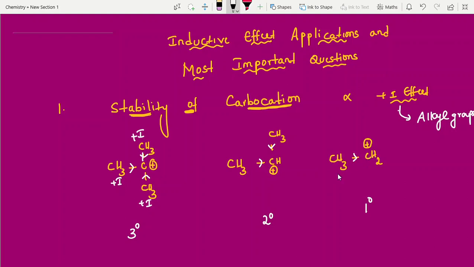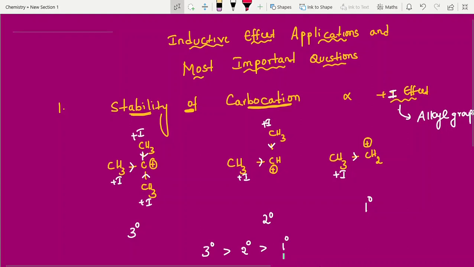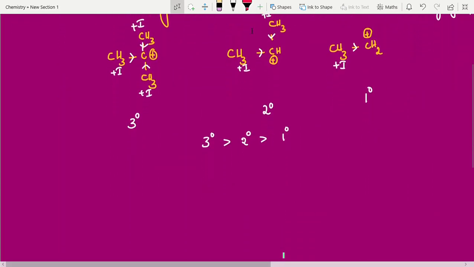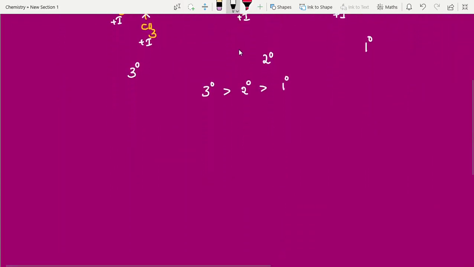Here one electron releasing group is there. Plus I group is 1. See students, here how many plus I groups? 2 plus I groups. Here 1. Here how many plus I groups? 3. So what I said, stability of carbocation is directly proportional to plus I effect. More plus I groups, more stable. So finally write the conclusion: 3 degree carbocation is more stable than 2 degree, then 1 degree. That's it. Clear? Sometimes, to confuse the student, they will give ring type structures.